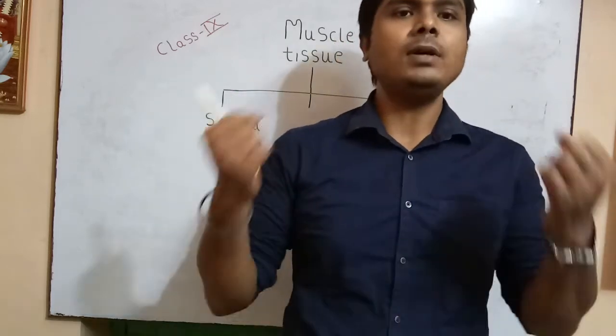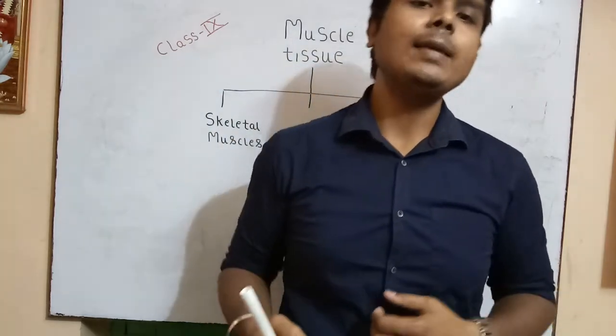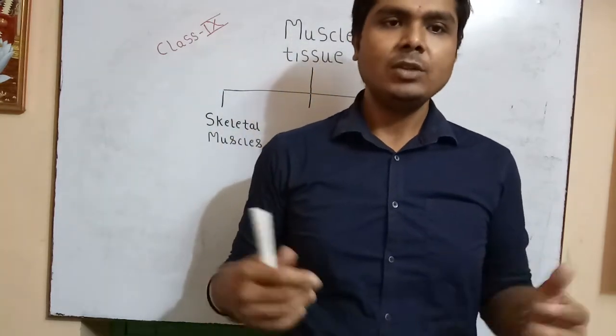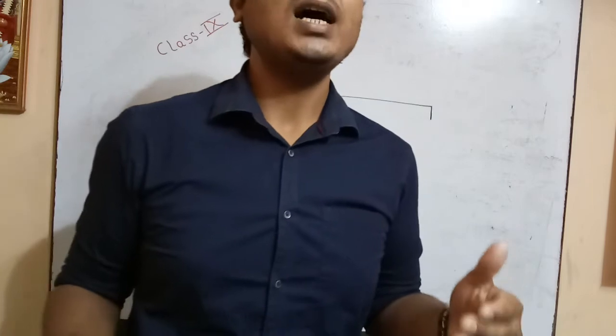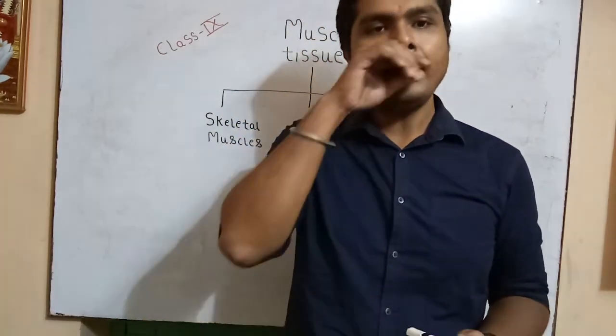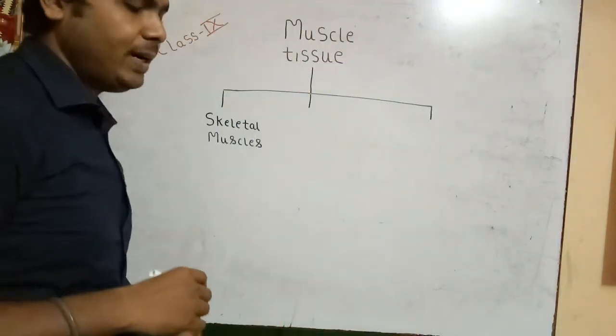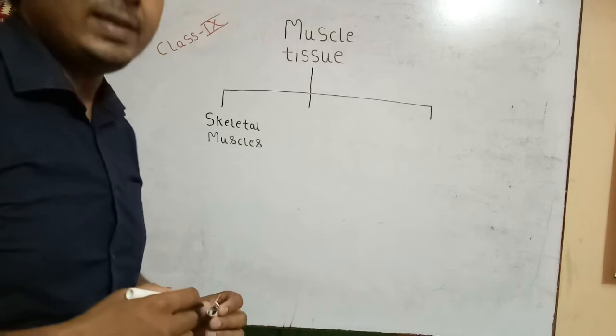I can move my hand up and down. I can move my head. I can move my shoulders. So these are the muscles which are voluntary. You can move them by your will. And one more property of these muscles is physical.